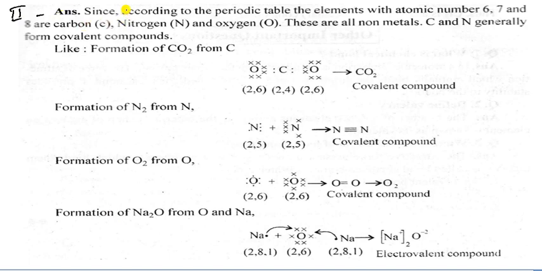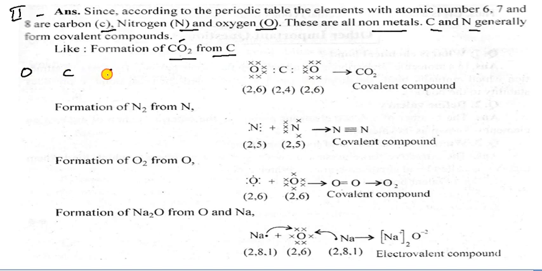Let us see the second part of this answer. The elements with atomic numbers 6, 7 and 8 are carbon, nitrogen and oxygen. These are non-metals. So carbon, nitrogen and oxygen generally form covalent compounds. In the formation of carbon dioxide, oxygen has 2 atoms and carbon has 1 atom. They share electrons, so it forms a covalent bond.